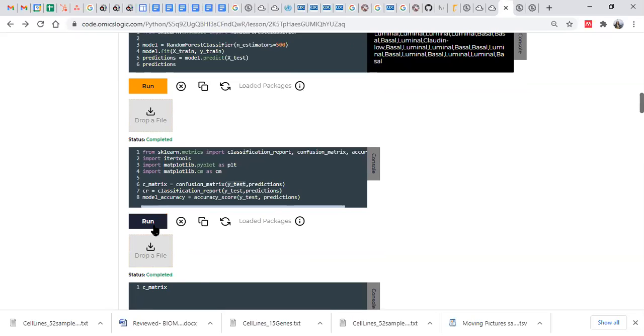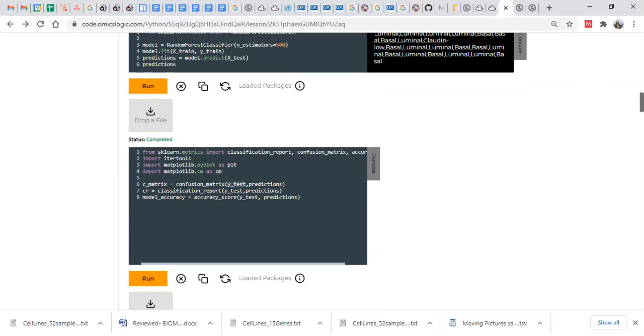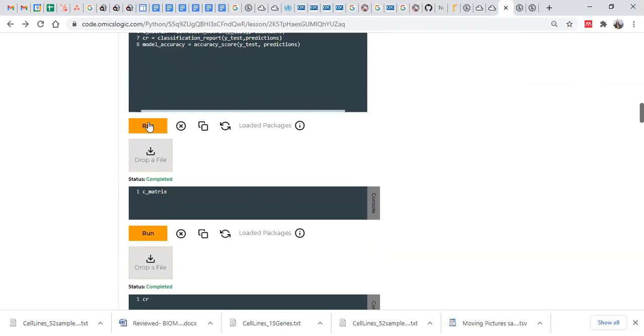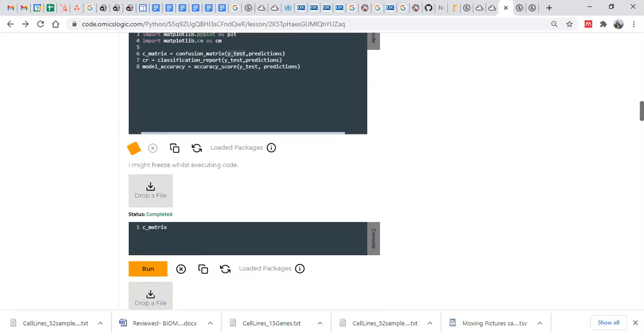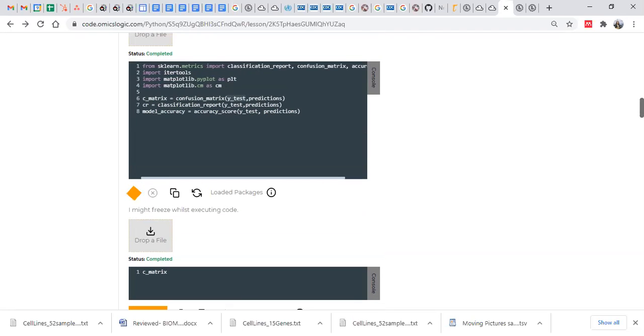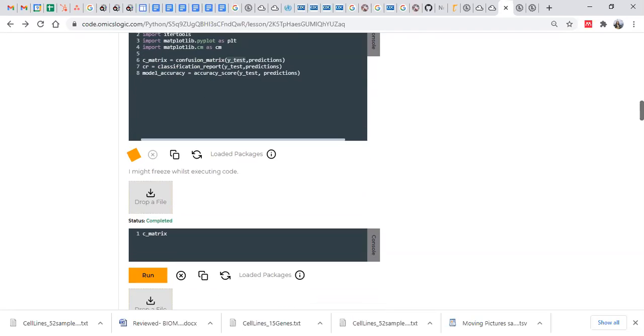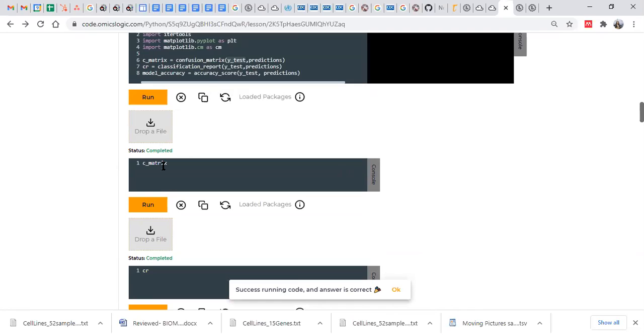So if we run that, in the next step we can look at what is the confusion matrix, what is your classification report, and what is your model accuracy for this particular model. Although this Python takes a bit more time in comparison to R. So now we can print each of these.